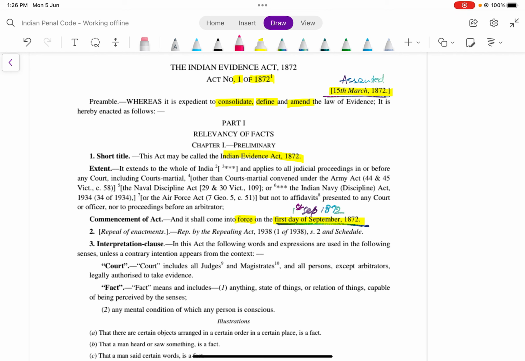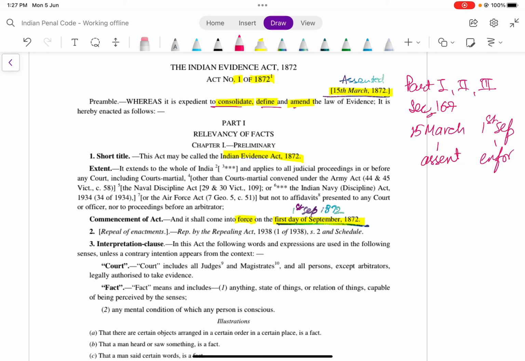The dates. In total we have 3 parts, part 1, 2 and 3. Then we have total sections 167. We have 2 dates, 15th March 1872 and 1st September 1872. That is the enforcement date and that is the assent date. Preamble says consolidate, define and amend, and that is Act 1 of 1872.